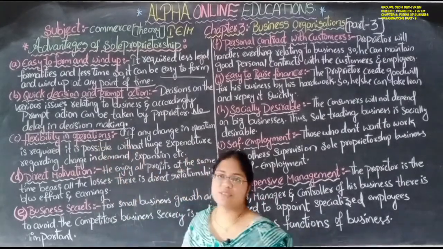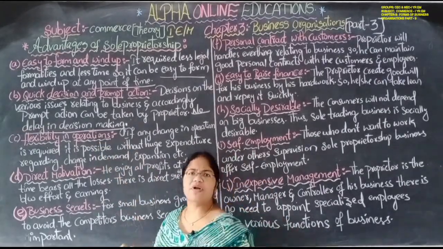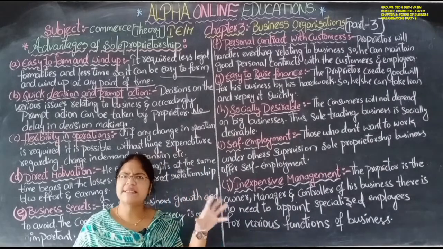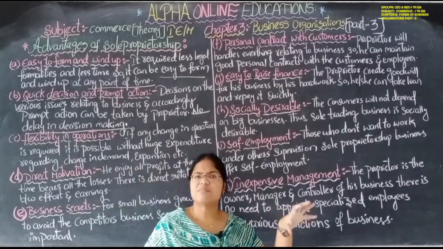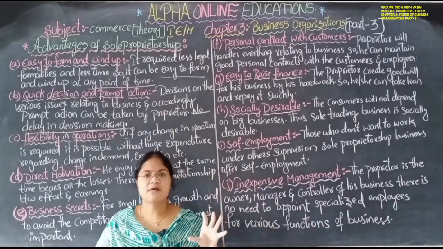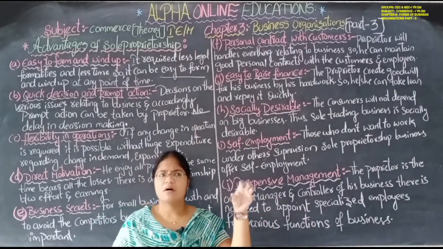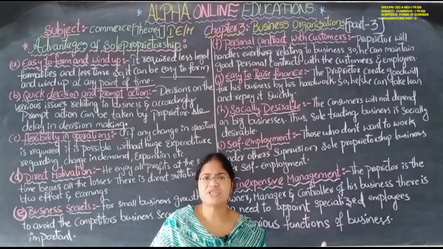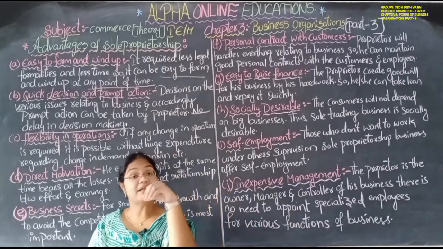Flexibility in operations. For example, the sole proprietor started a business and suddenly there is a change in the customers' taste, customers' preference, or customers' purchasing power. At that time he has to take the necessary decision.